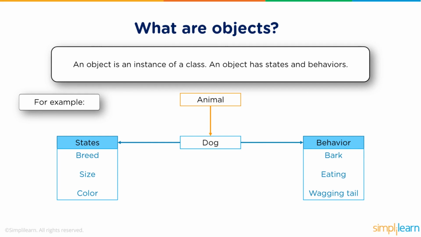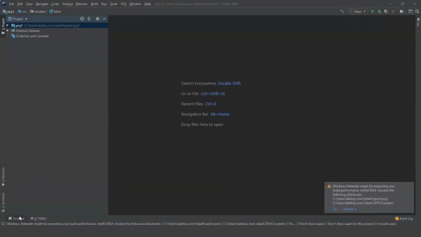On the behavior side, a dog has behaviors like barking, eating, and wagging its tail. So an object has its own states and behaviors. Now let's look at an example using Java code. There are many platforms to run a Java program, so for this video, I'll be using IntelliJ.